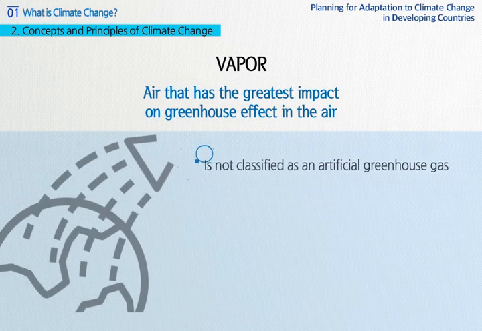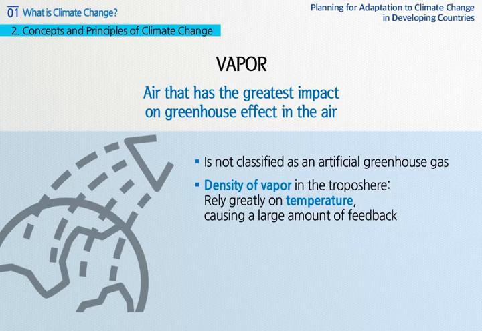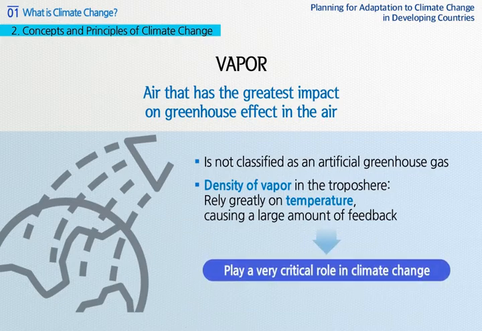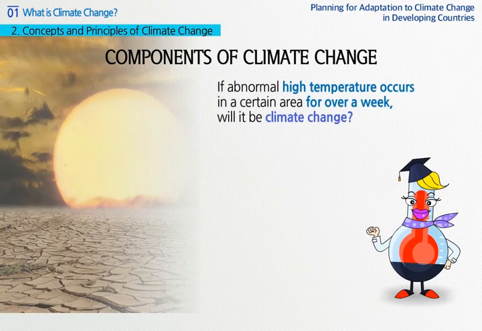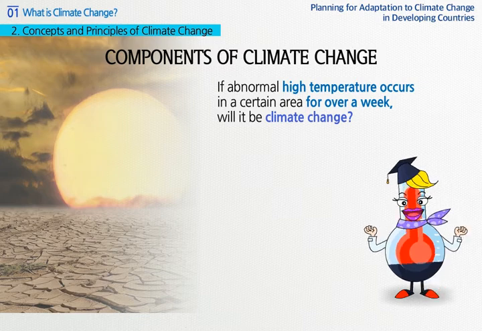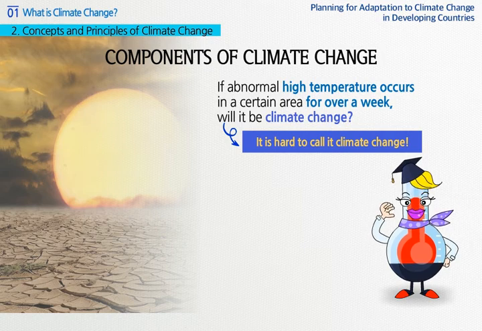Although vapor is not classified as an artificial greenhouse gas, such as carbon dioxide, density of vapor in the troposphere relies a lot on temperature, which can cause a great amount of feedback. Therefore, it plays a very critical role in climate change. In the beginning, we learned that even if abnormal high temperature continued for over a week, we couldn't claim that it came from climate change.